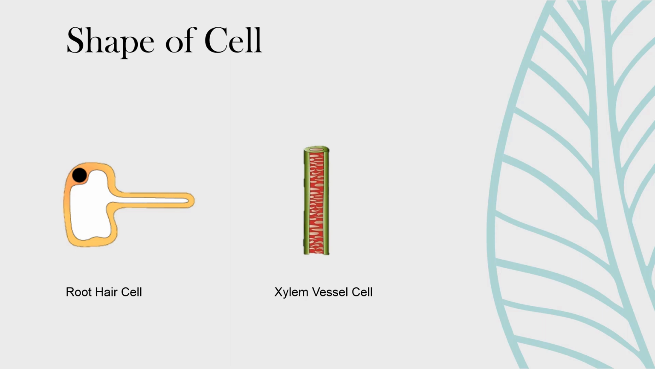And in the xylem vessel, which is a long and cylindrical tube, the cell is shaped in such a way so that water and minerals can easily be transported to the stem and leaves.